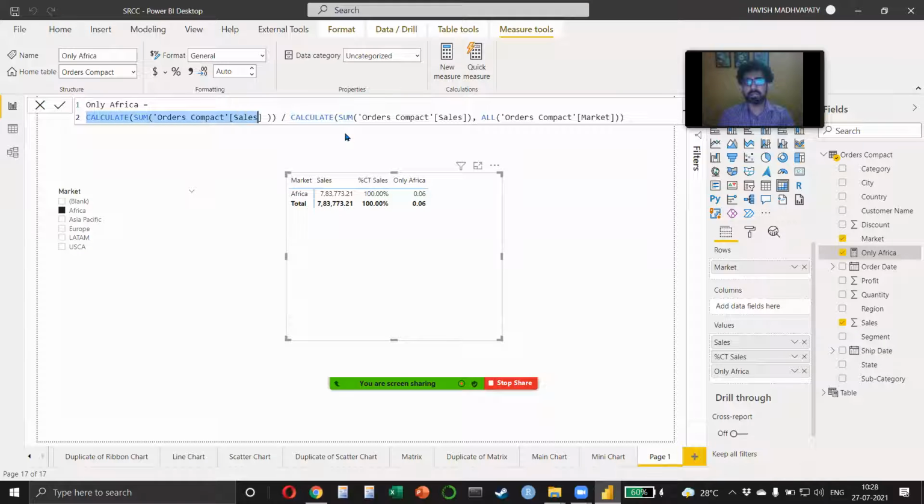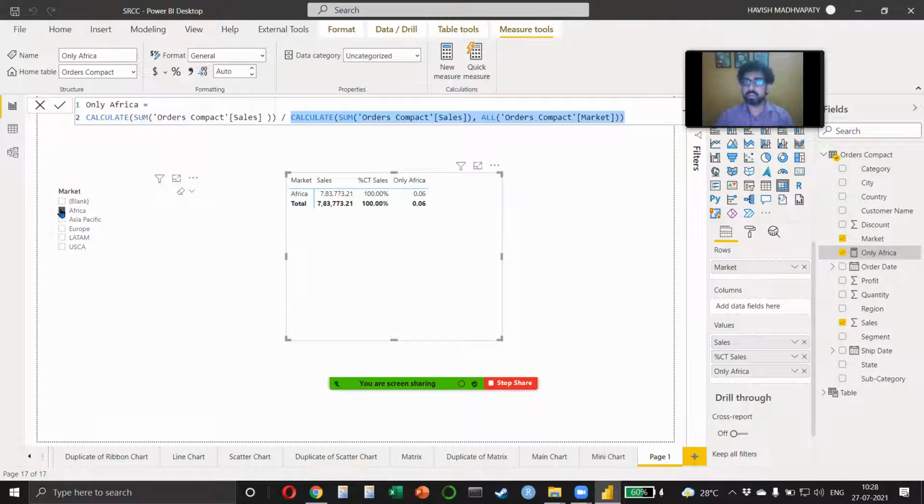Great. So even though I don't want to get into details right now, because like I said, DAX is something you should learn only after 2-3 months after learning all the foundation of Power BI. But still, since I've done it, let me tell you what we are doing. We are saying calculate the sum of sales, right? Now, what is the sum of sales? It is 7,83,000. But I'm dividing it by the sum of sales for all the markets.